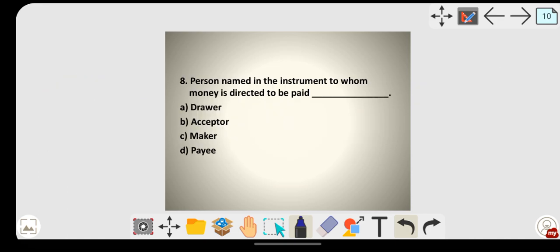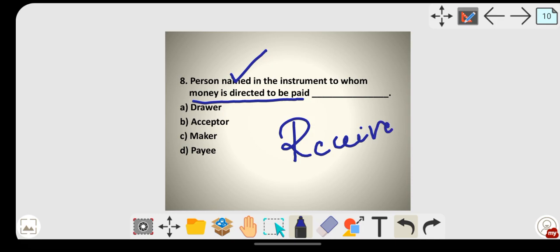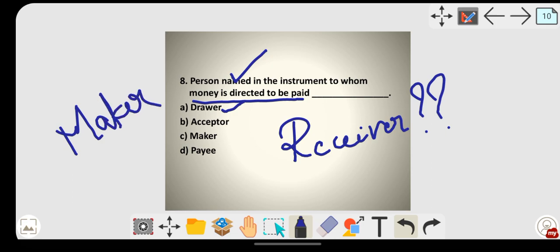Then, the person named in the instrument to whom money is directed to be paid. Here the name is given, the person named in the instrument to whom money is to be paid. Money is to be paid means the one who is the receiver. You have to find out who is the receiver in the given options. Coming to the options, drawer is not the receiver, drawer is the maker. Acceptor is also not the receiver, maker is also not the receiver, payee is the receiver.